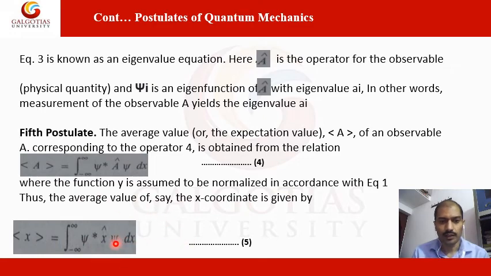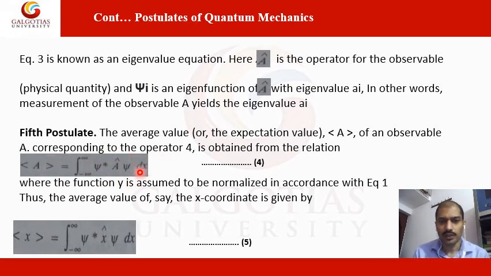So the wave function in a specific coordinate can be represented by this equation. As per the fifth postulate, corresponding to equation 4, it is obtained by this relation.